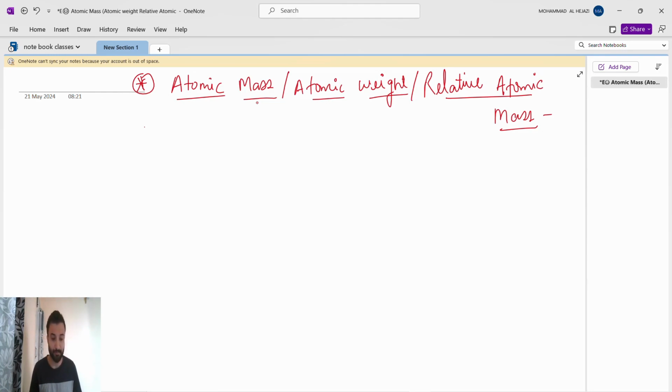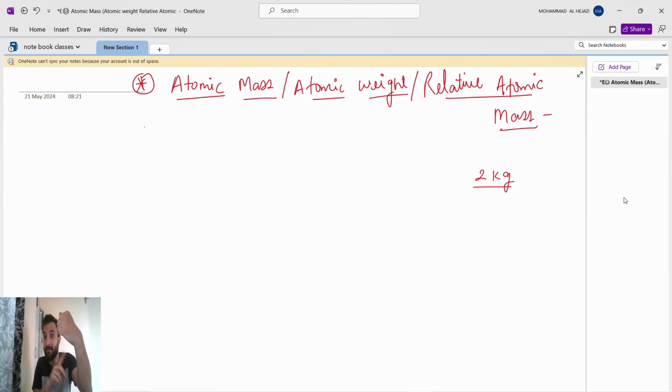Suppose you went to a vegetable shop to purchase 2 kgs of potato. So what will you do? You will purchase the 2 kgs of potato. Suppose different shopkeepers have different weighing machines, some digital, some manual. In the manual one, you will see the 2 kg. If you want to take 2 kg of potato, one side will keep the 2 kg of weight, and with that weight it gives you the potato.